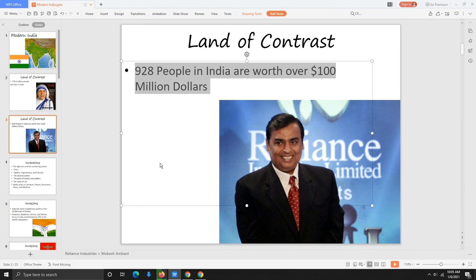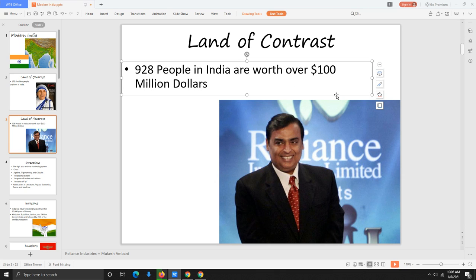Number 2. There are 928 people in India that are worth over $100 million. So there's 179.6 million poor people in India, and there's 928 people in India who are worth over $100 million.